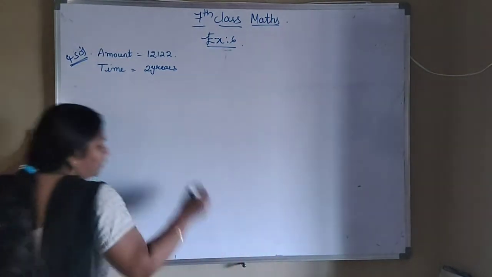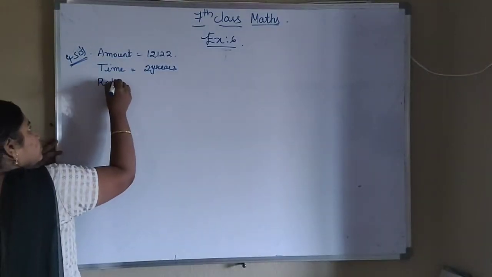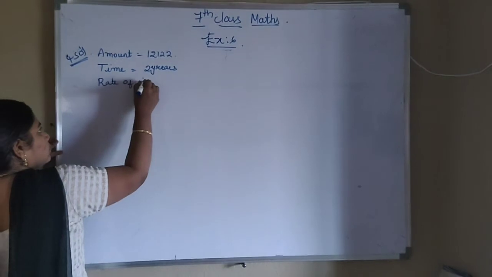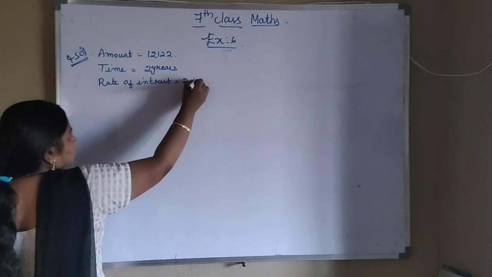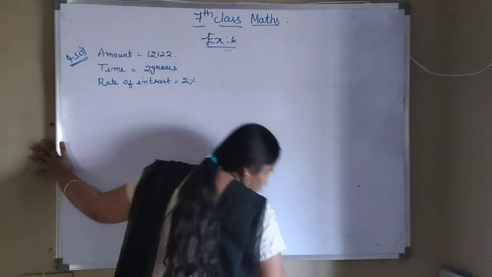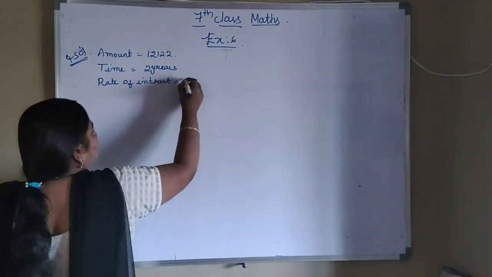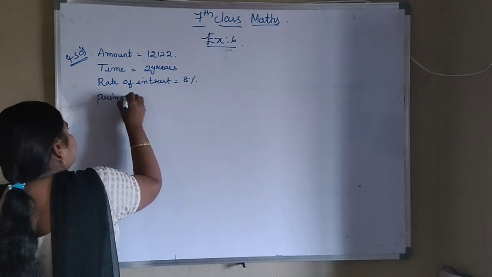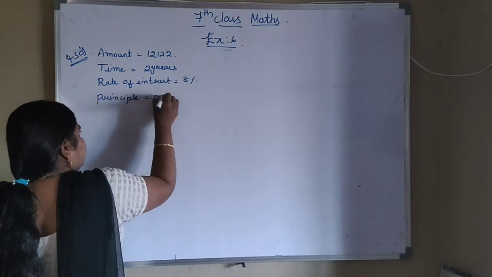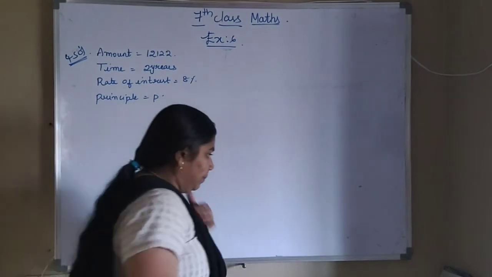What is the rate of interest? Rate of interest is 8%. We don't know the principal value, so first we have to find the principal value here. I am taking it as P itself.